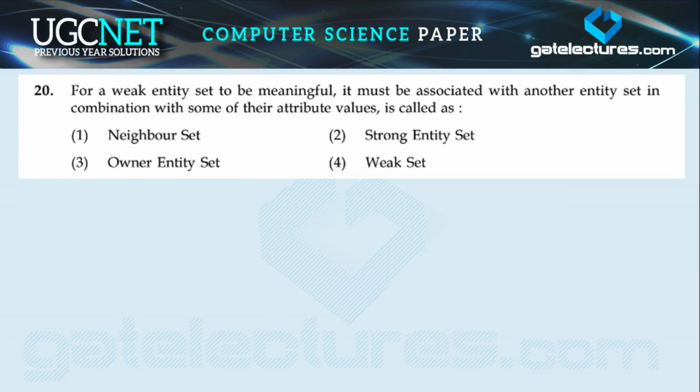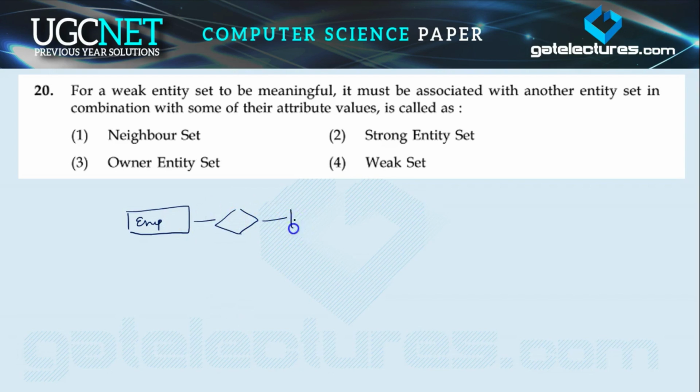Now let's come to question number 20. For a weak entity set to be meaningful, it should be associated with another entity set in combination with some of their attribute values, is called as: neighbor set, strong entity set, honor entity set, or the fourth one, weak entity set. So there is one entity, employee,